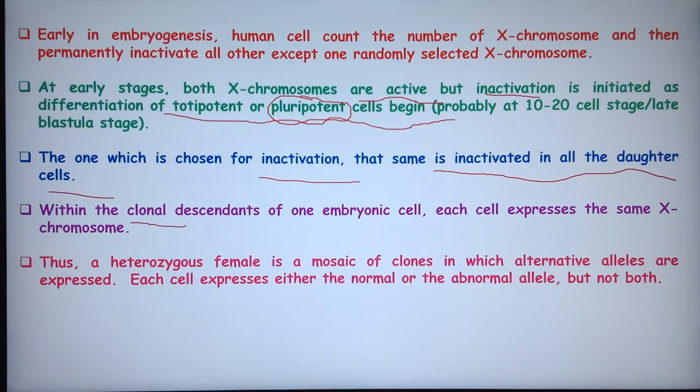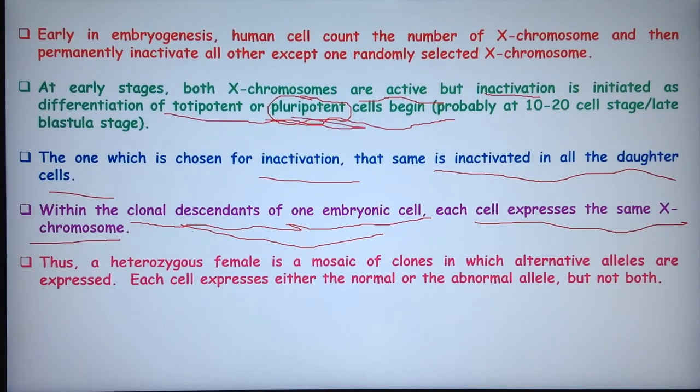Within the clonal descendants of one embryonic cell, each cell expresses the same X chromosome. So this is very important, as we discussed: whatever the pluripotent cell's descendants are, they will have the same X chromosome inactivation and the same X chromosome functional. Thus a heterozygous female is a mosaic of clones in which alternative alleles are expressed. Each cell expresses either the normal or the abnormal allele but not both.